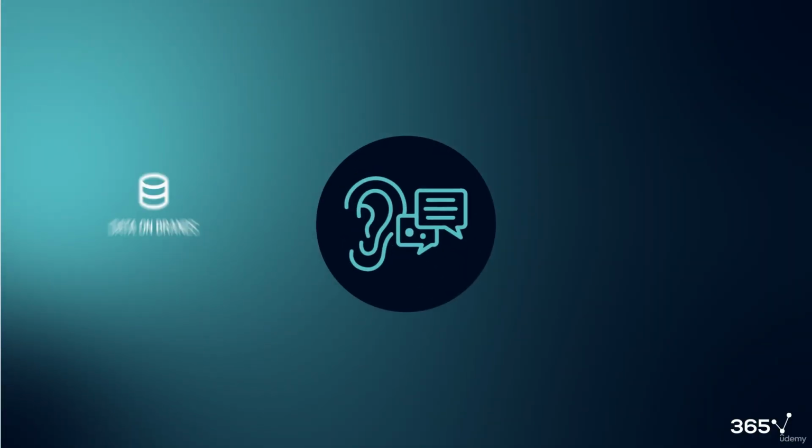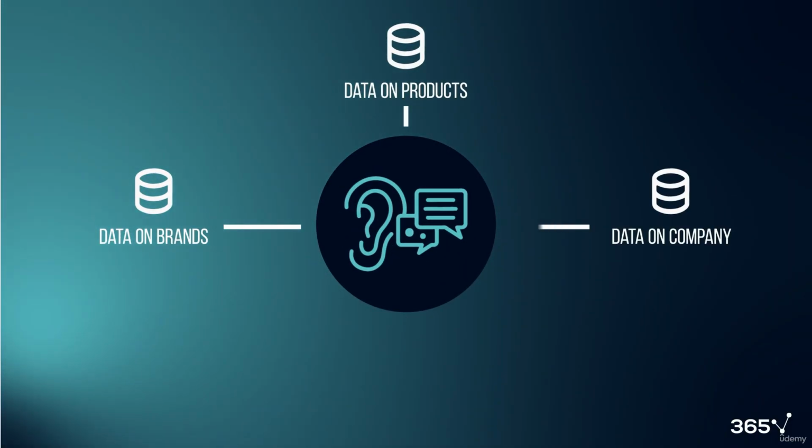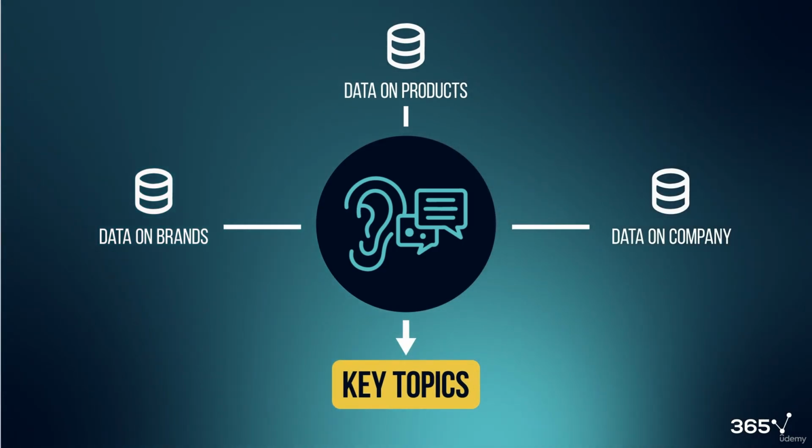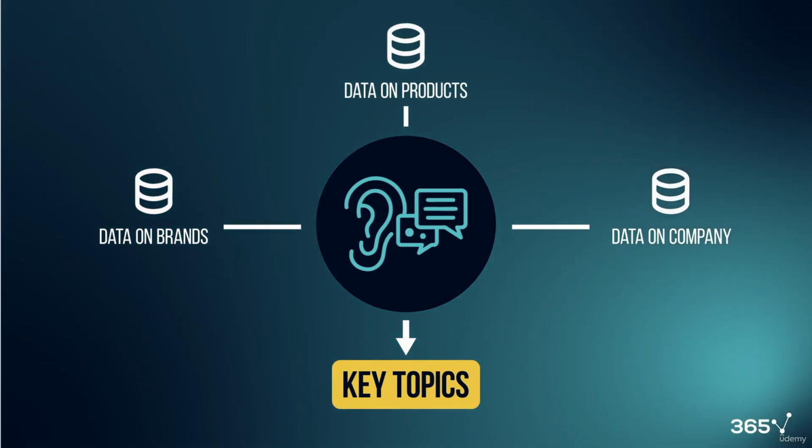Topic modeling can also be used for social listening, where we monitor social media data around our brand or our product or our company and be able to quickly pull out key topics that people are talking about in relation to our brand. These are just a few examples of topic modeling, but there's absolutely loads of applications you could put this in, and hopefully this lesson has given you some ideas of where you can implement this in your work.